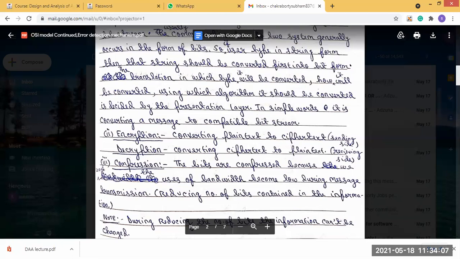But he or she couldn't access that. So the message will go, and on the receiver side, the receiver will decrypt that message and convert it to the normal text which the sender sent.